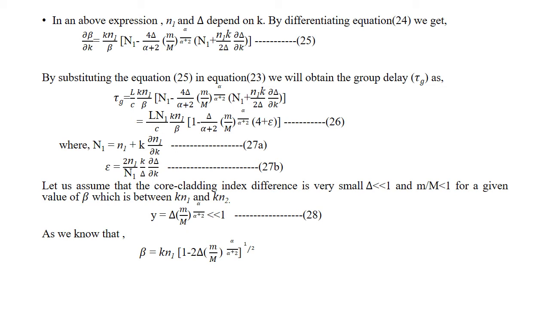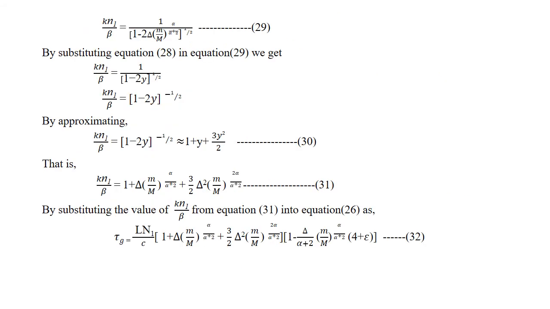So we know that beta is equal to k n1 into (1 minus 2 del (m by M) the whole power alpha by alpha plus 2) the whole power 1 by 2. So that is k n1 by beta is equal to 1 divided by (1 minus 2 del into (m by M) the whole power alpha by alpha plus 2) the whole power 1 by 2.